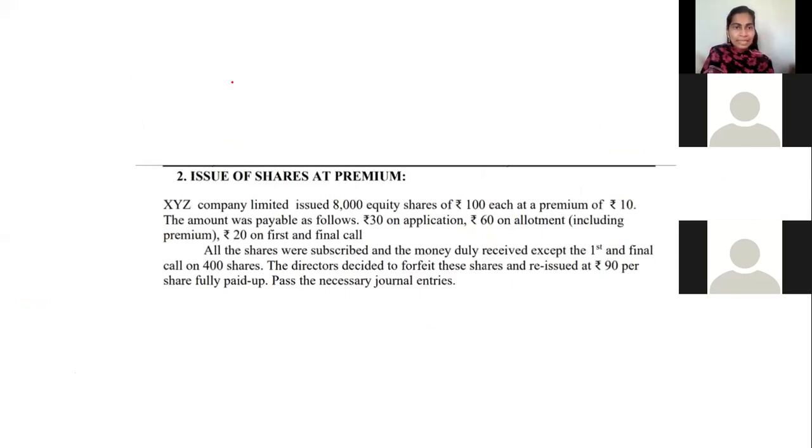So we are passing the entry for this sentence now. The 7th entry will come just because of this sentence, that is, the directors decided to forfeit these shares. Forfeit means the shares are cancelled. Which shares are cancelled? These 400 shares. Why? Because the first and final call money was not received. Now you're going to pass the entry like this.